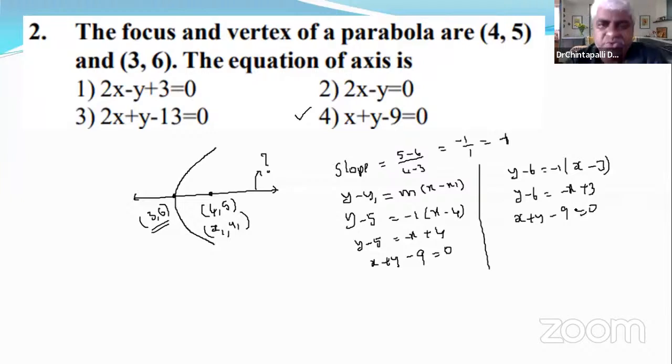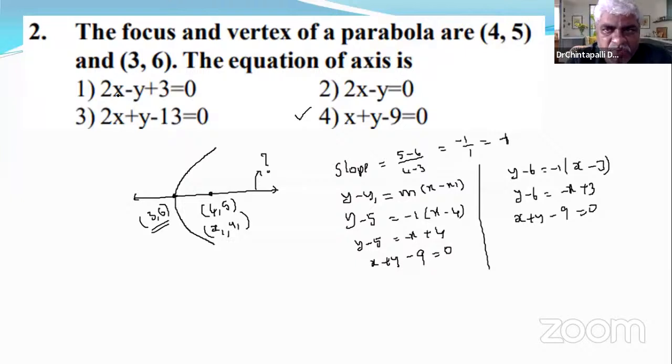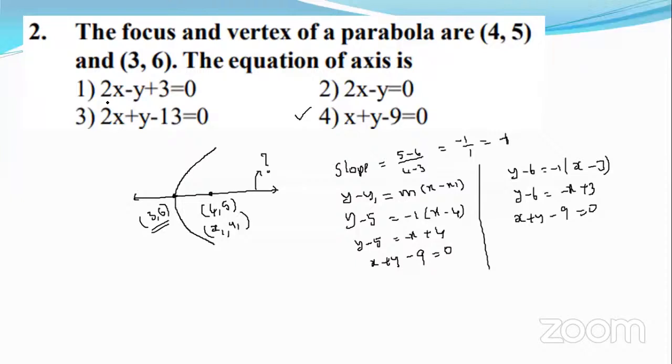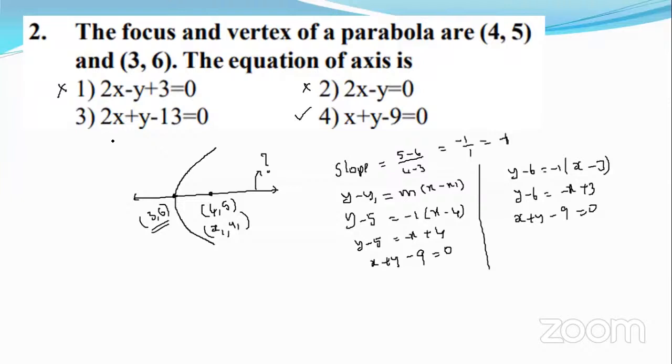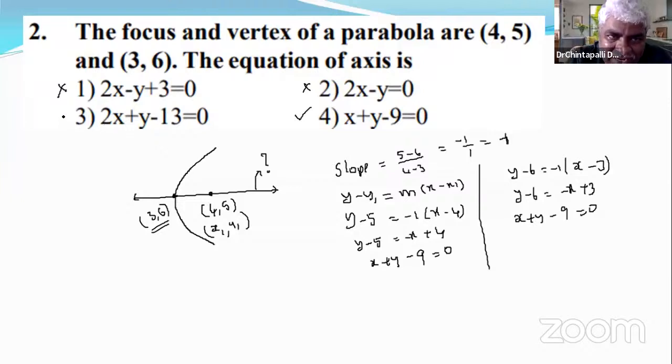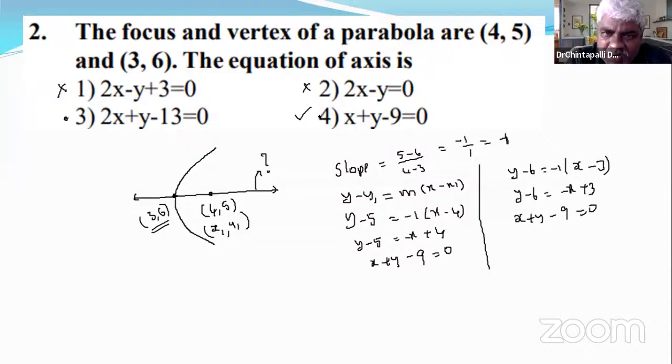Or you can answer this question easily by substituting the points, that means plugging in the points. Take the first point (4, 5) and plug into the first option: 4 twos are 8, 8 minus 5 is 3, 3 plus 3 is not 0. Wrong. Next, 8 minus 5 is 3 only, not 0. Next, 8 plus 5 is 13, 13 minus 13 is 0, so it can be correct. Fourth option: 4 plus 5 is 9, 9 minus 9 is 0. It can be correct.